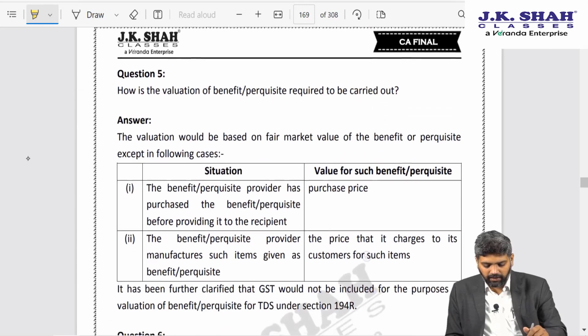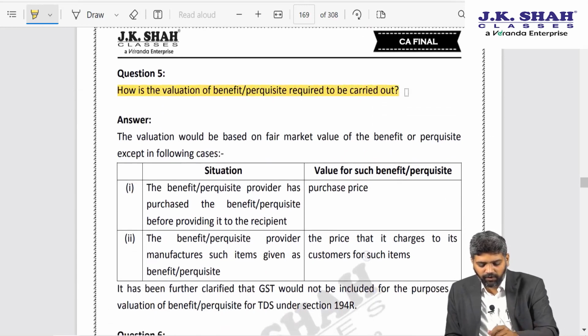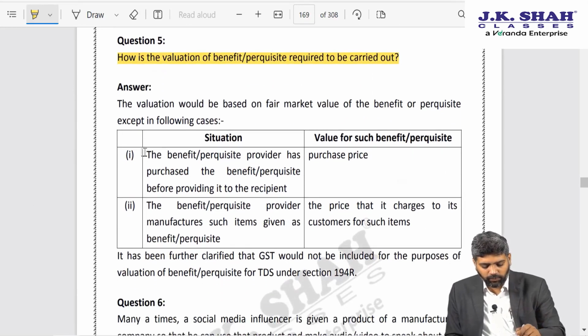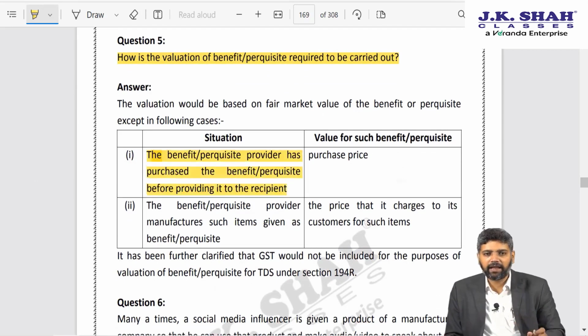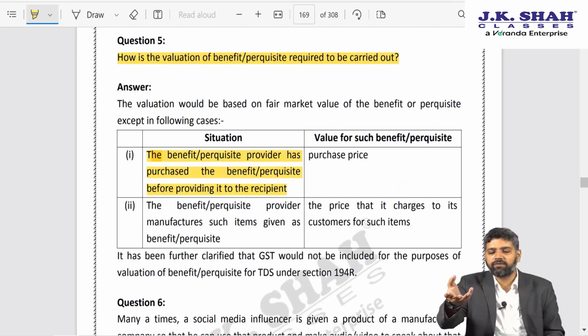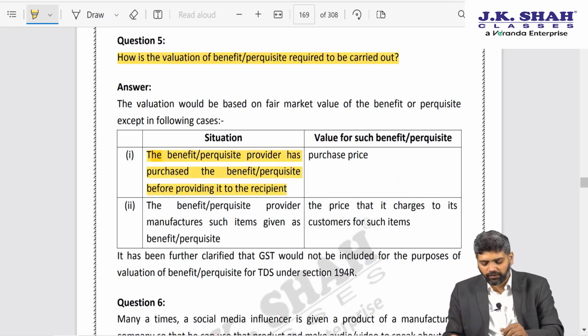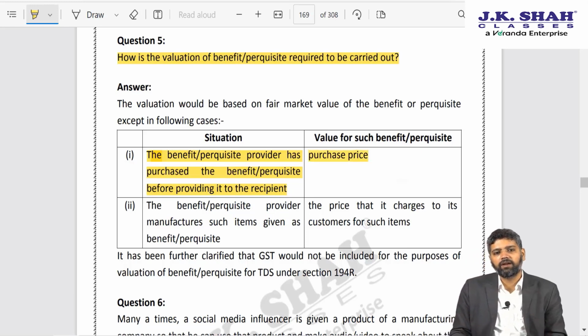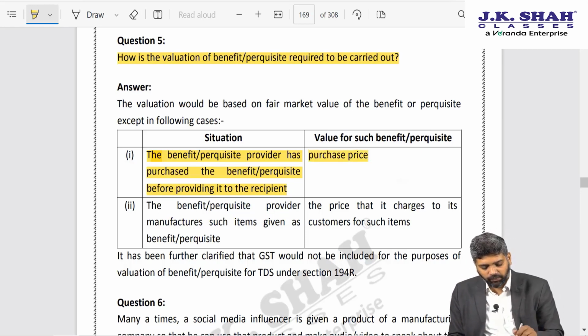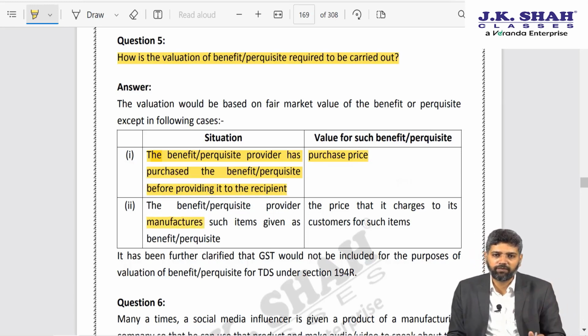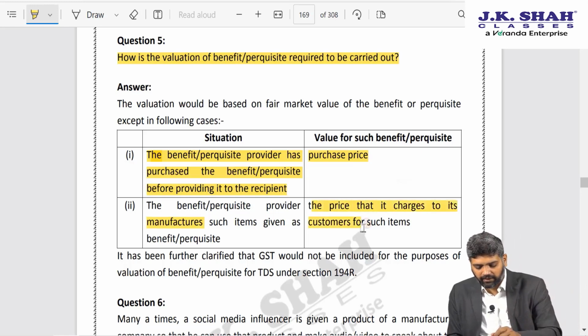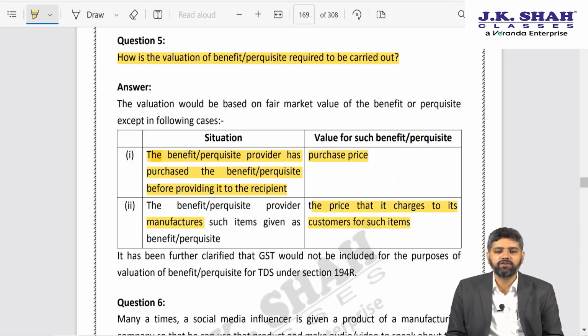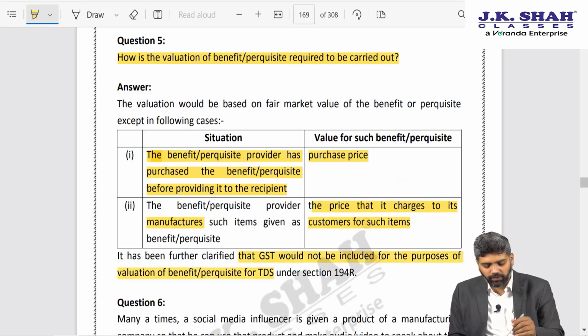Fair enough. After that, how is the valuation of benefit or perquisite required to be carried out? Suppose the person who is providing the benefit has purchased the benefit or perquisite, like that watch given to the doctor. The patient went to the market and purchased the watch. So whatever is the purchase price, that would be regarded as the value of benefit. And suppose I have manufactured that item which I am giving to someone as a benefit or perquisite, then the price that it charges to its customers for such items shall be the value of benefit or perquisite. GST will not be included for the purpose of valuation.